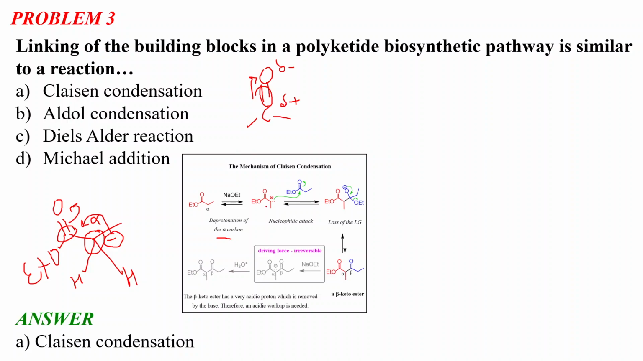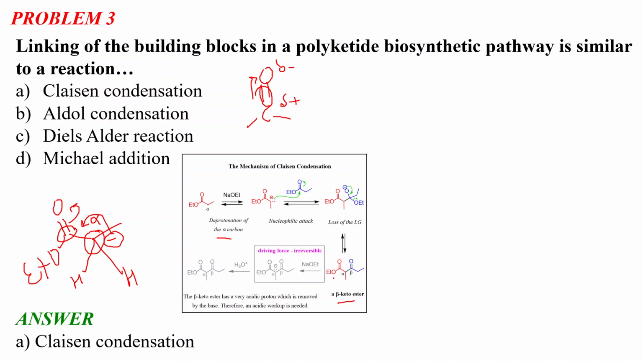Now after the deprotonation, we have this negative charge which will act as a nucleophile, and it will attack this electron-deficient, electrophilic carbonyl carbon, and we will have this kind of resonance here. After this happens, this negative charge comes back to form the carbonyl, and this OEt group acts as a leaving group and is removed from the molecule, and we will have this molecule, which is called a beta keto ester.